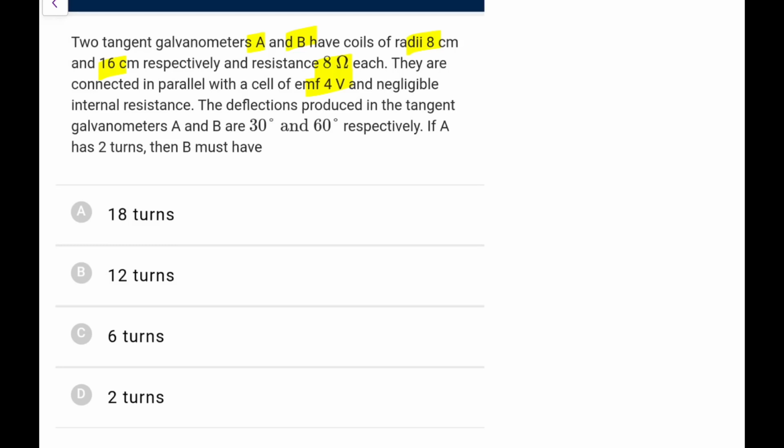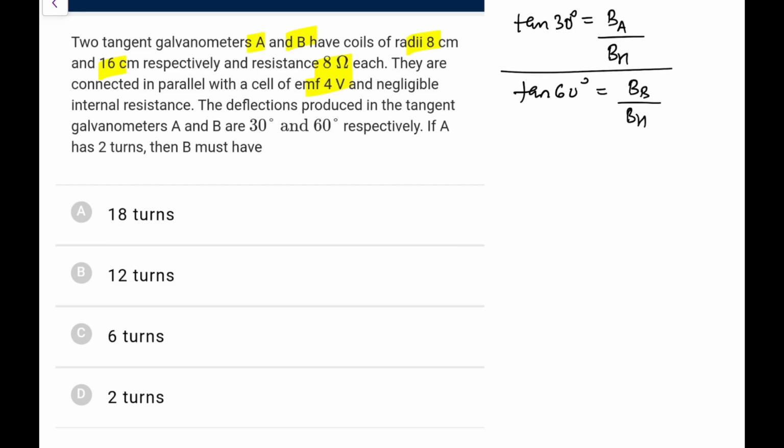So first of all, let's say in A, tan 30 would be equal to B produced by coil A upon BH, and similarly tan 60 is equal to B produced by B upon BH. So if I divide, it would be 1 by 3 equal to BA by BB. Okay. So now both have coils of radius 8 and 16, so the radius is different, resistance is the same, and they are connected in parallel with a cell of EMF.